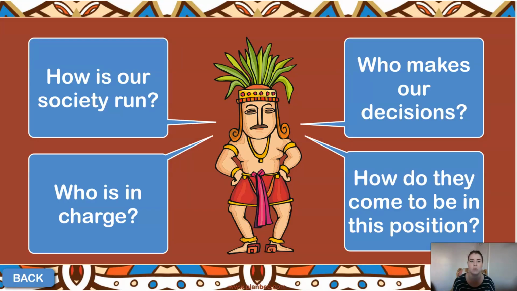What I would like you to do is pause the video and consider these 4 questions. How is our society run? Who makes our decisions? Who is in charge? And how do they come to be in this position? Think about what you might have seen on the news at the moment and all the different important people that we have within our society, and have a think about those 4 questions. So pause the video and just have a think.